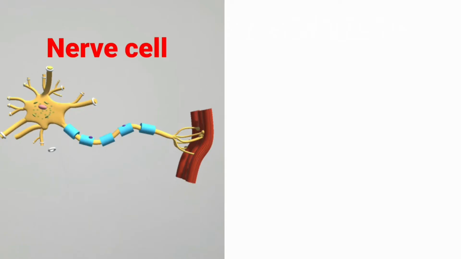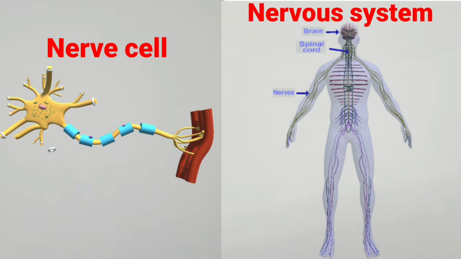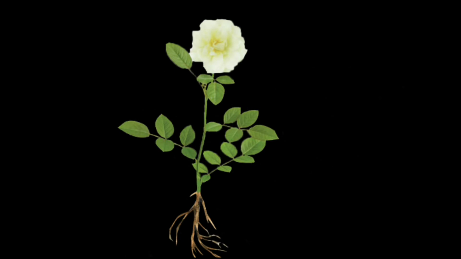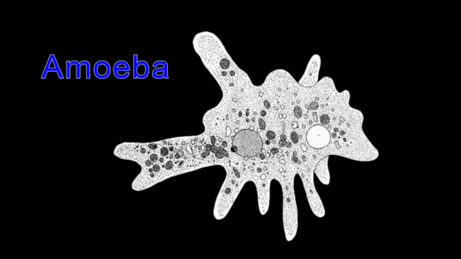In a multicellular organism, various functions are carried out by groups of specialized cells. Such a group of cells is known as tissue. These tissues in turn form organs. Various organs together form an organ system, such as the digestive system, excretory system, etc. Unlike animals, plants have only two systems, the root system and the shoot system. The shape and size of a cell depends on the function performed by the cell.